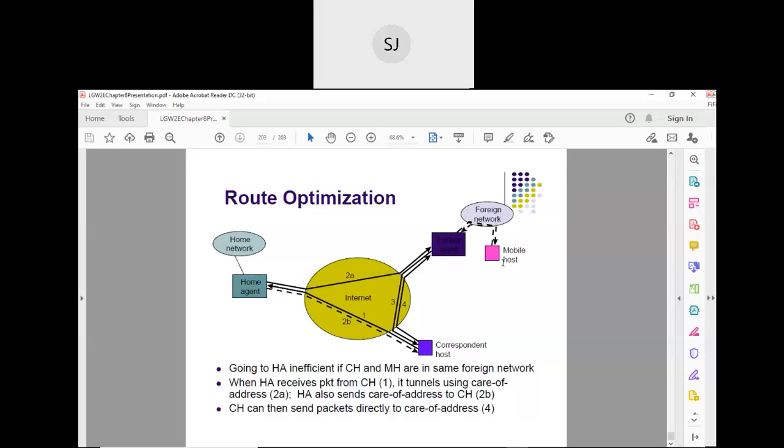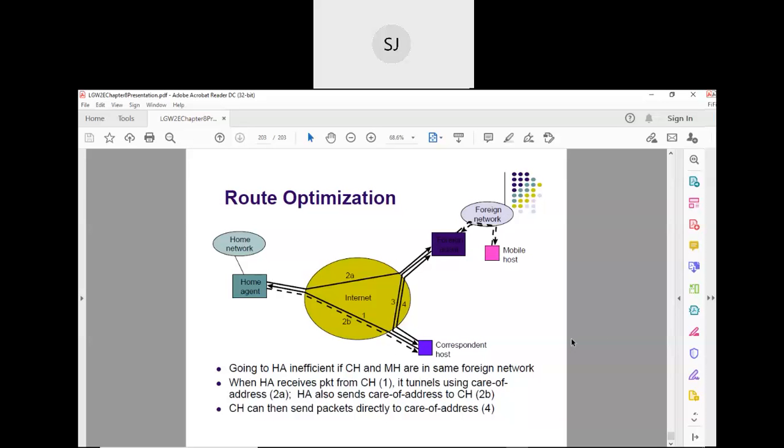So we inform the foreign agent that the mobile host as well as the correspondent host are in the same network, so the communication can take place within the same network. That is what is route optimization. What are we reducing here? If the correspondent host and mobile host are in the same network, they can directly establish the communication. Here the concept of tunneling is used. Tunneling is nothing but encapsulation.